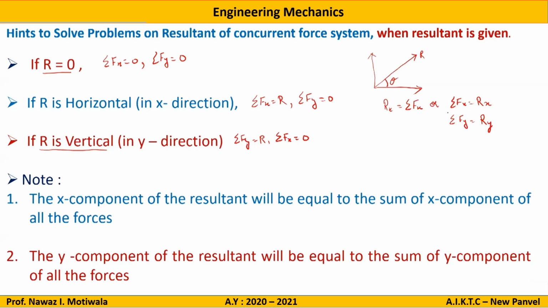So these are the conditions of the different resultants. So that is the note written. The x component of the resultant will be equal to the sum of the x components of all forces. This I have explained to you here: the x component of the resultant will be equal to the sum of all forces in the x direction. Similarly, we have the y component of force.